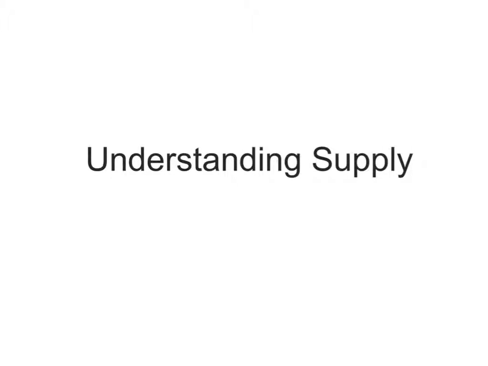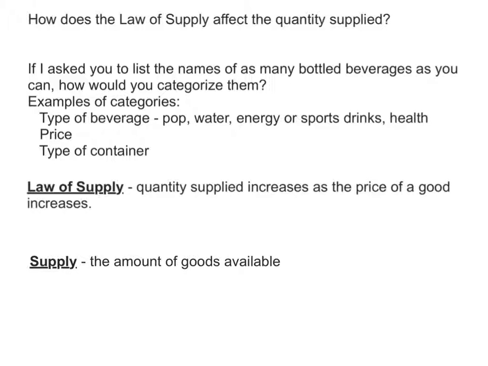This lesson is on understanding supply. So how does the law of supply affect the quantity supplied? If I asked you to list the names of as many bottled beverages as you can, how would you categorize them? Examples would be the type of beverage. Is it a pop? Types of water, energy or sports drink? Is it a health drink? Or is it the price? Or the type of container that it comes in?